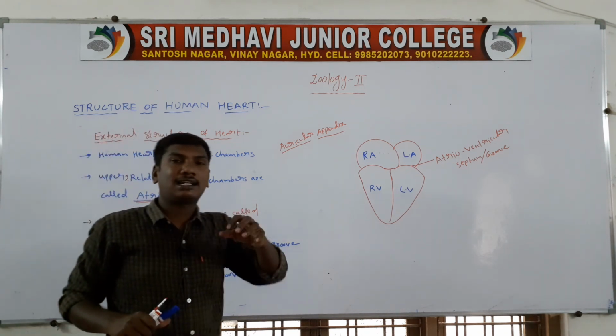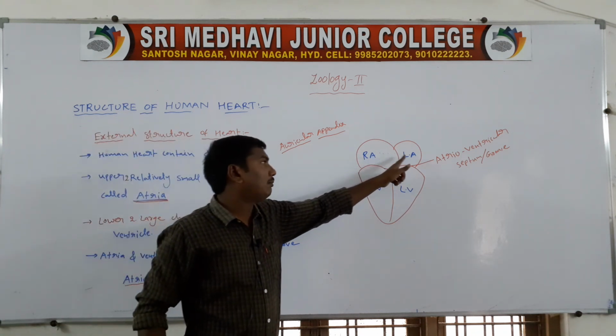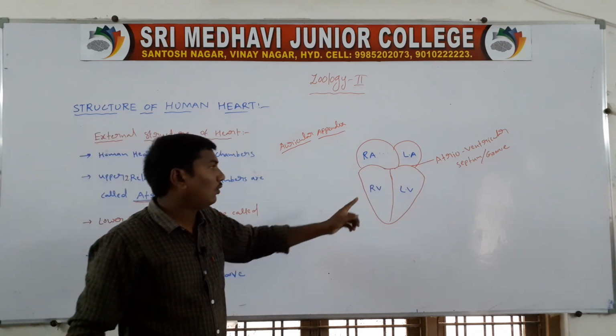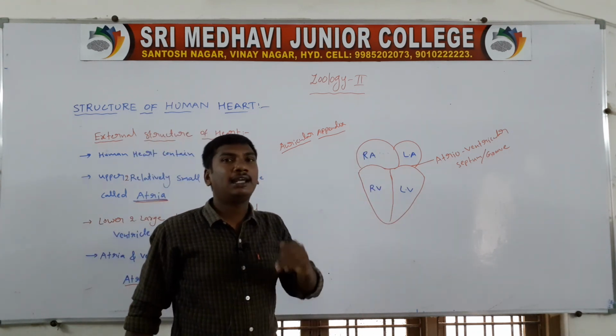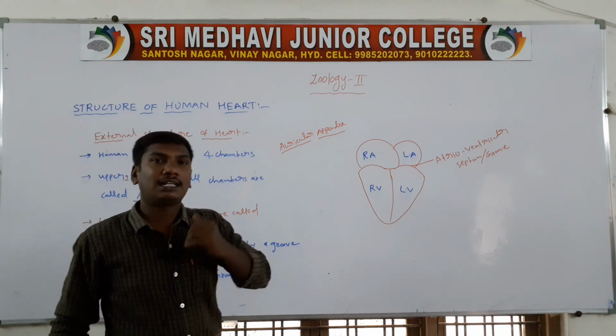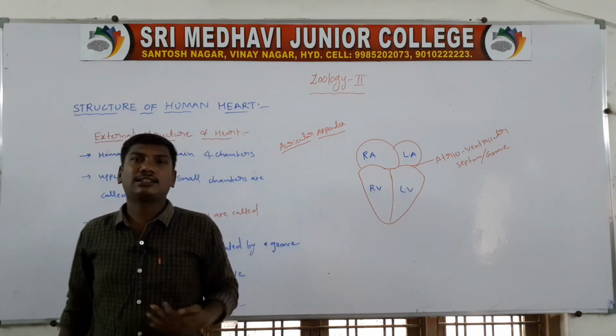The human heart contains 4 chambers. The upper 2 small chambers are called the atria. The lower 2 large chambers are called the ventricles. The chambers are separated by the atrioventricular septum or atrioventricular groove. Next class we will discuss the internal structure of the heart.